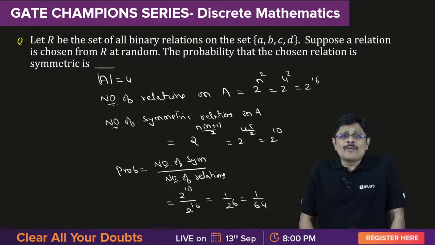See, this is a very common phenomena for GATE point of view. They mix probability with discrete mathematics, probability with algorithms, probability with data structures, probability even with sometimes CN or OS also.